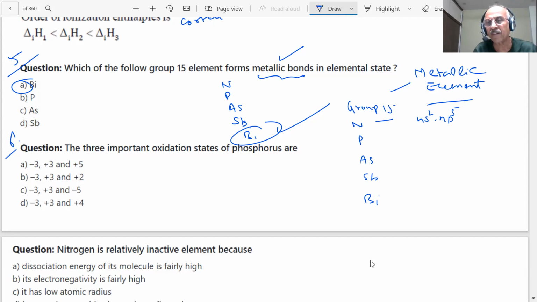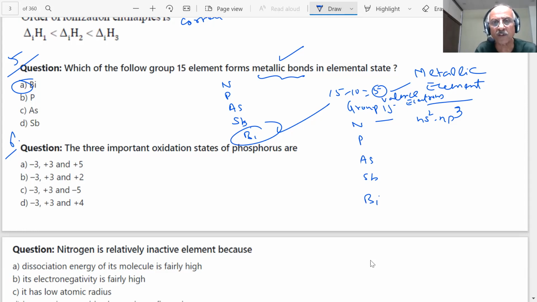How many electrons are there in the outermost shell? This I have written wrong, son. ns2 np3, students. Total 5 electrons, 15 minus 10. 5 valence electrons are there. So you are aware of this. How do we do the calculations? ns2 np3, students. What can happen? What possible oxidation states could be there, student?